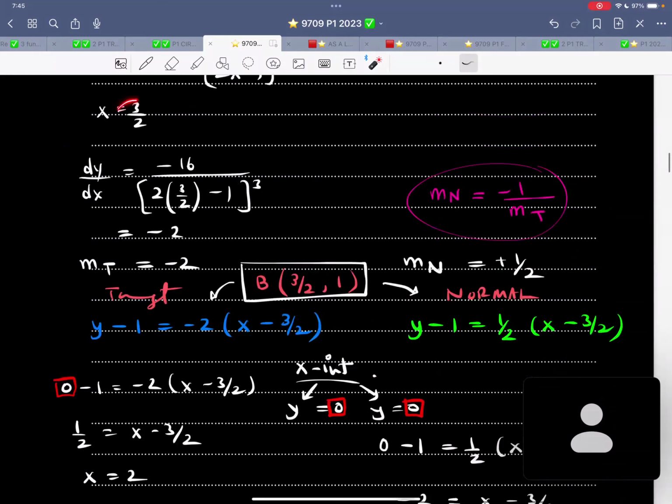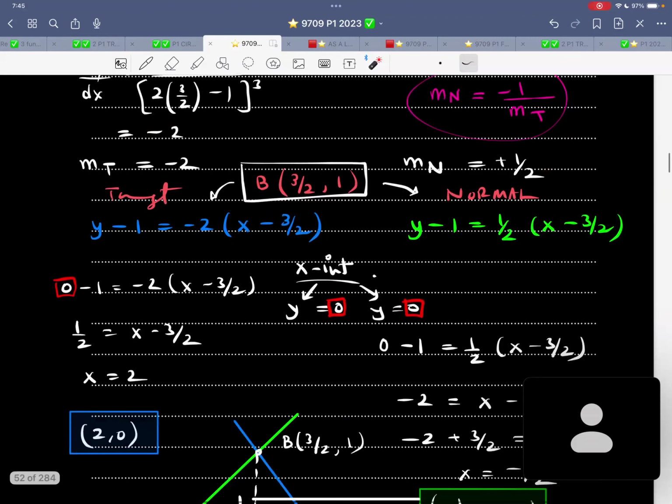So now if I plug in 3/2 over here, that is -2. Gradient of tangent is -2. Gradient of normal should be +half. We all agree on this? Let's evaluate the equation of tangent. You can also work out with gradient only. This is the equation of tangent.